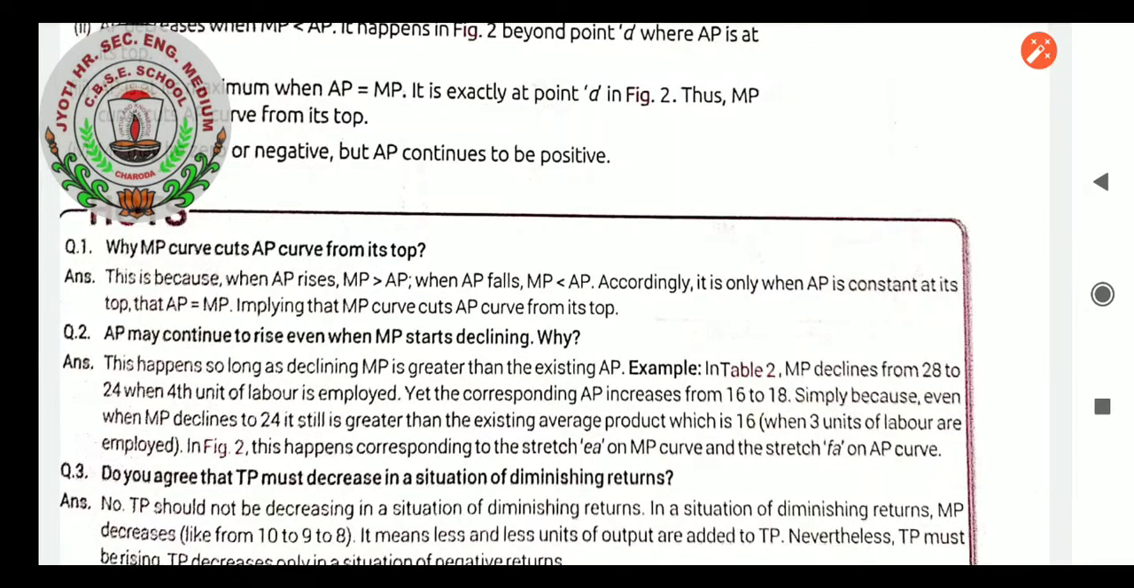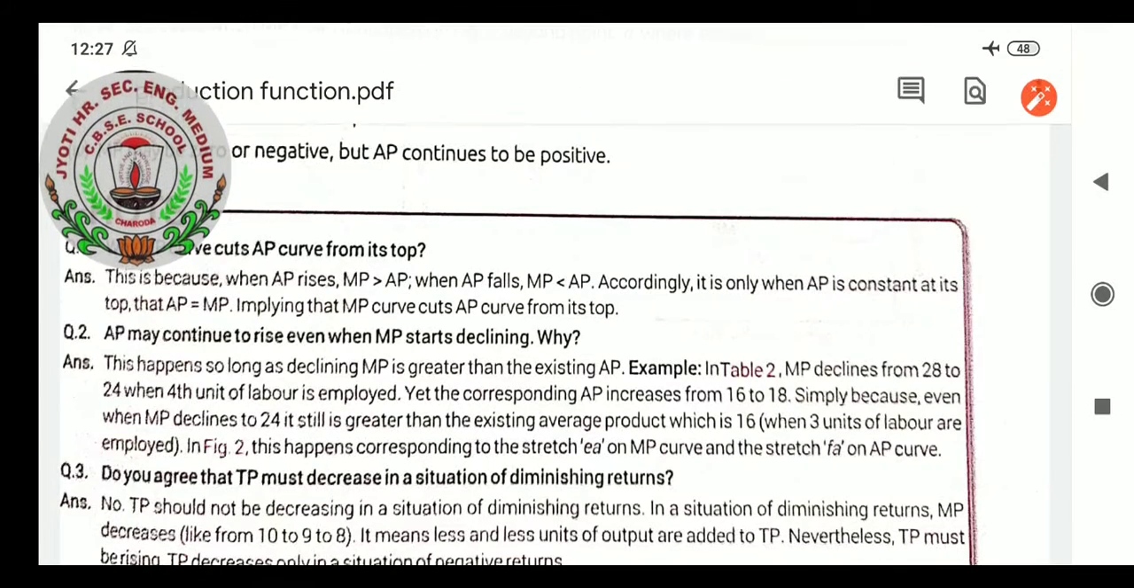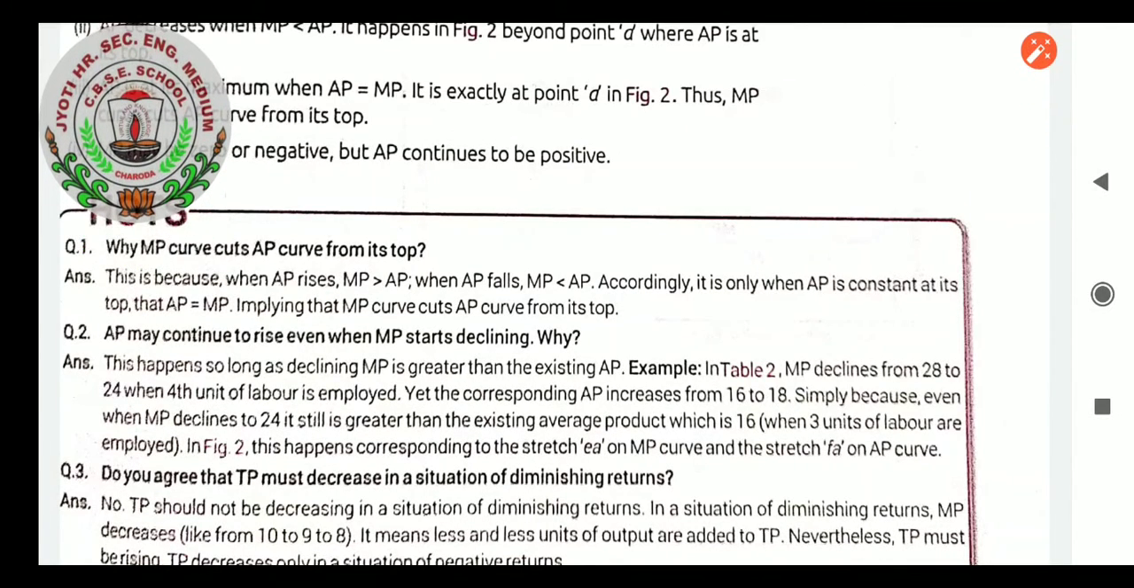AP may continue to rise even when MP starts declining. Why? This happens so long as the declining MP is greater than the existing AP. Example: in table number 2, MP declines from 28 to 24 units when the 4th unit of labor is employed, yet the corresponding AP increases from 16 to 18, simply because even though MP declines to 24, it still is greater than the existing average product, which is 16.